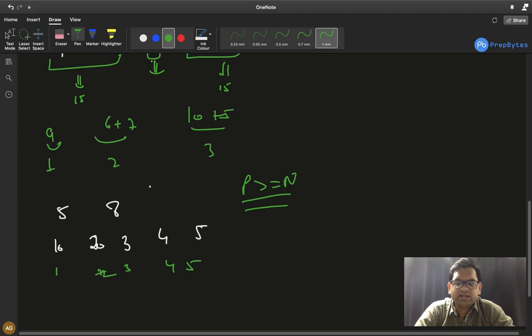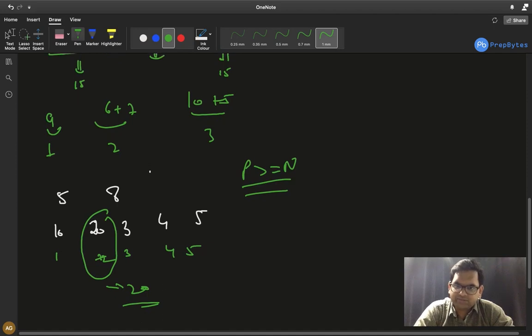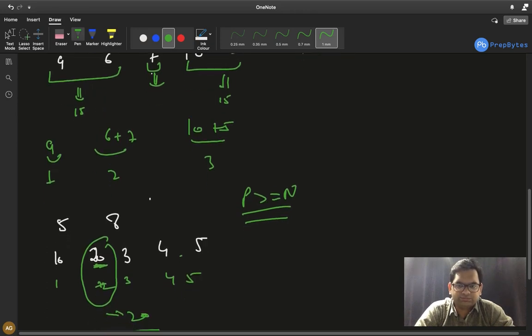The maximum time, that is 20, is my answer. Each task will be done in parallel. One painter can work on one plank, and 20 units of time will be taken to complete the whole task. It will be completed at the 20th second. So this is one of the examples.